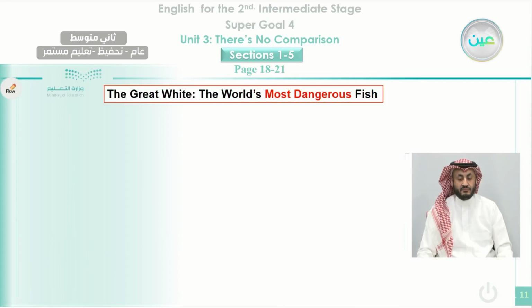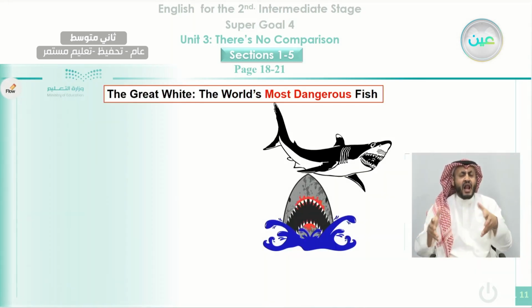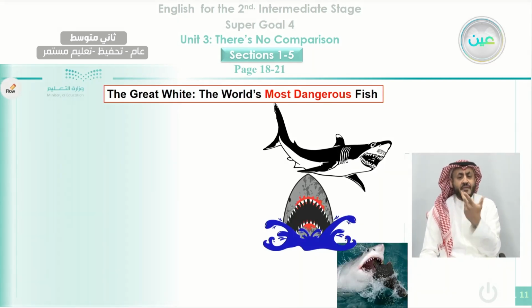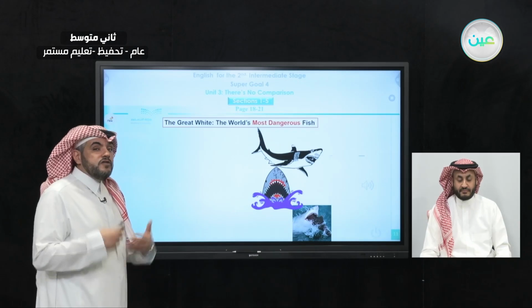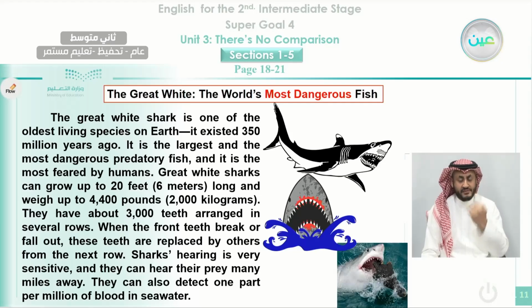Now we move to the shark. Okay, the great white shark, which is called the world's most dangerous fish. Okay, this is the one. You will learn more about it. How many teeth does this shark have? You will be amazed when you find out how many teeth this shark has. Let's listen and read along to find out some amazing facts about this animal.